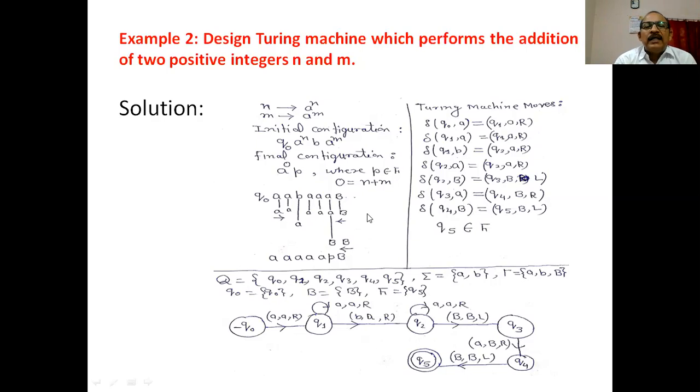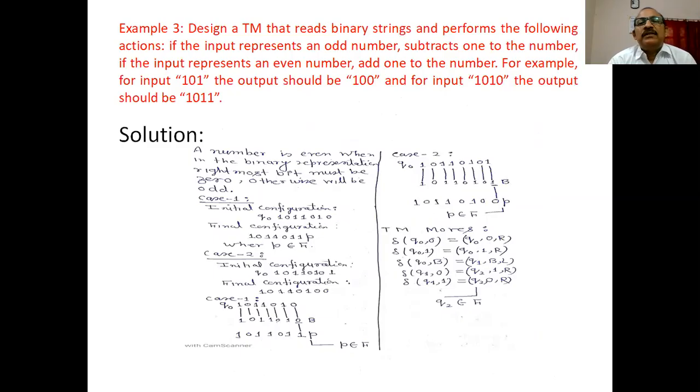Okay. Again, I repeat the technique. It skips all a's. Change this b into a. Move in the right direction. It skips all a's again. When capital B is encountered, move in the left direction and convert this a into b. And the contents of the tape give you the addition of the two positive numbers. Let us see the next example.